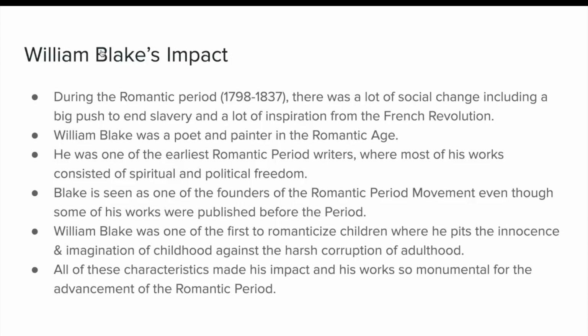A lot of his works consisted of spiritual and political freedom, which were very pressing issues during the Romantic period. What set William Blake apart was that he was one of the first to romanticize children, where he pit the innocence and imagination of children against the harsh corruption of adulthood. So he really played into the weight of those two opposing factors. All of these characteristics that William Blake embodied made his impact and his work so monumental for the advancement and the creation of the Romantic period.